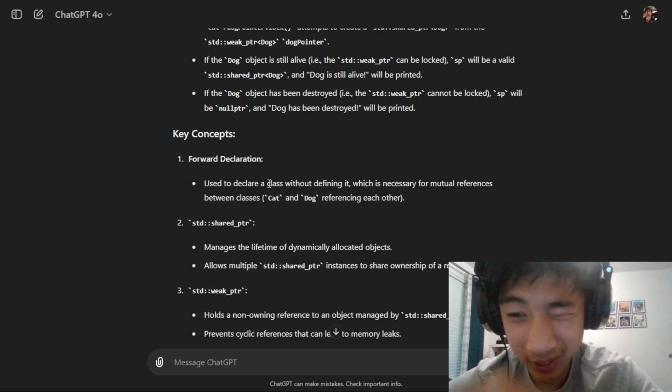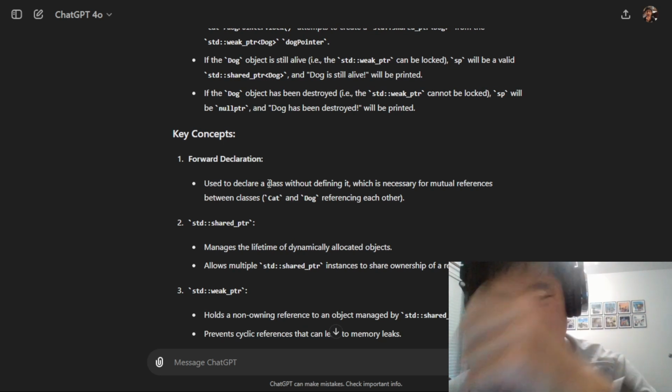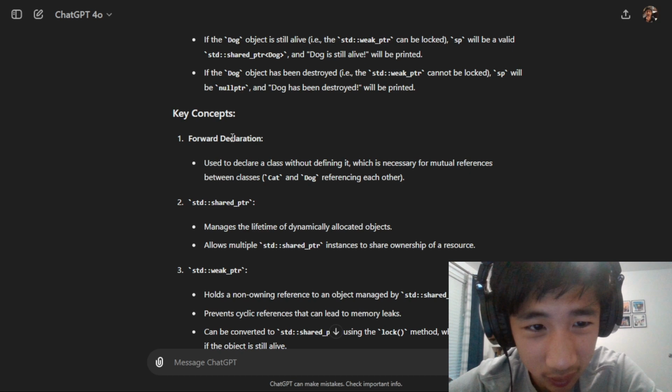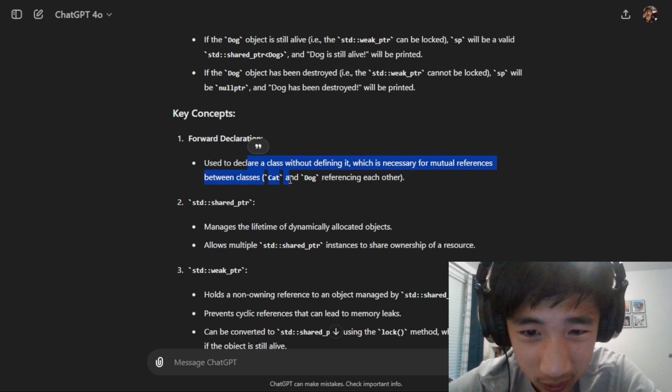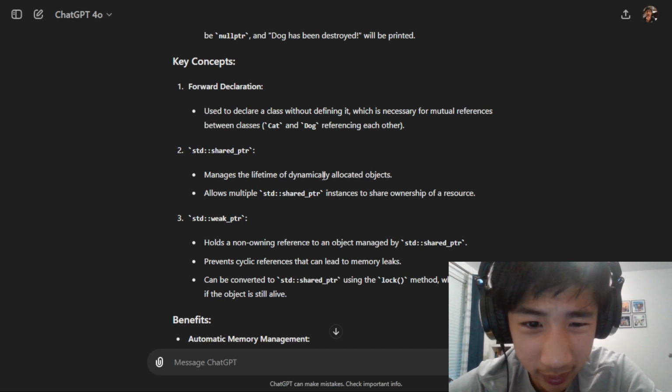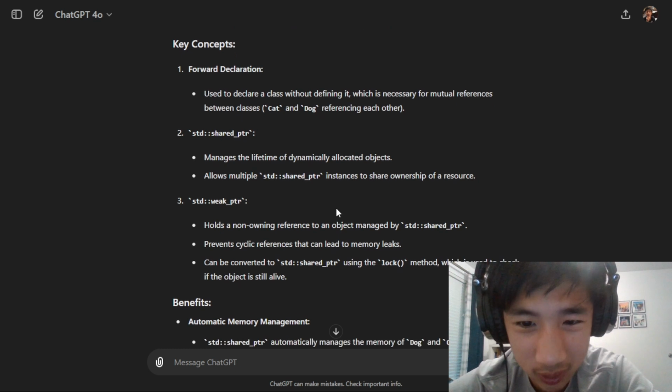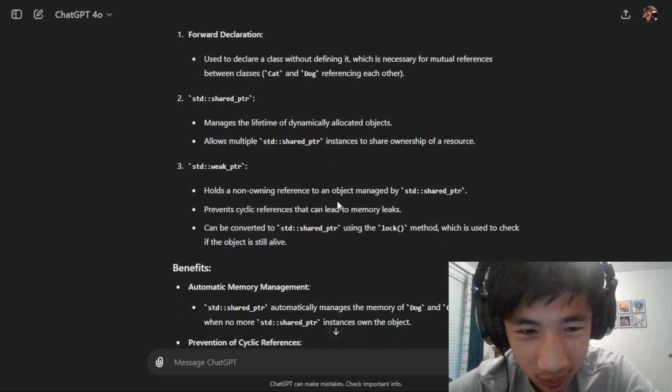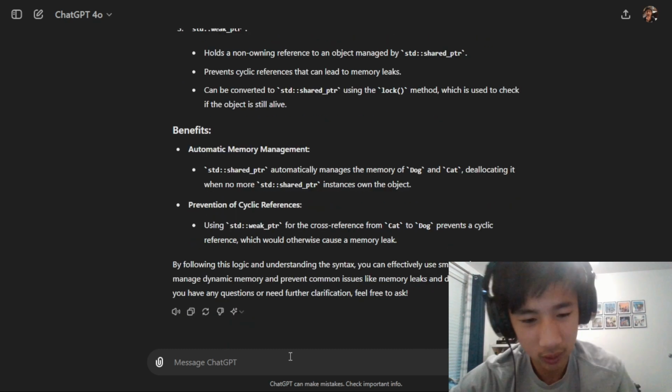But maybe I should look at these key concepts still. Okay: used to declare a class without defining it, which is necessary for mutual references between them. Manages the lifetime of dynamically allocated objects. Allows multiple shared pointer instances to share ownership of a resource. Holds a non-owning reference to an object. Prevents cyclic references.